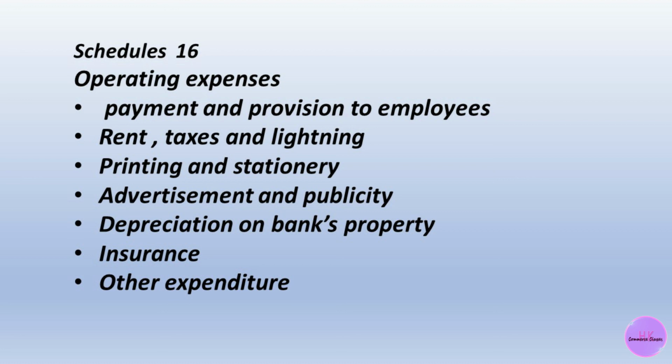A bank is generally a system for running, and it has to incur operating expenses, such as printing and stationery, publicity charges, advertisement charges, or any other expenditure. It is the cost of developing or providing non-consumable parts for the product or system. So these are basically operating expenses that will come under schedule 16 of the expenditure heading.